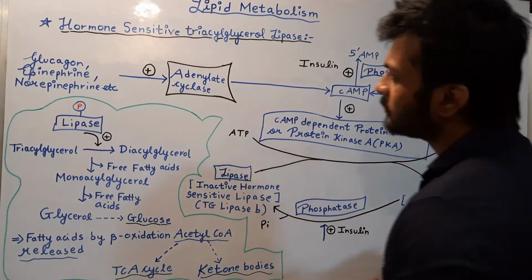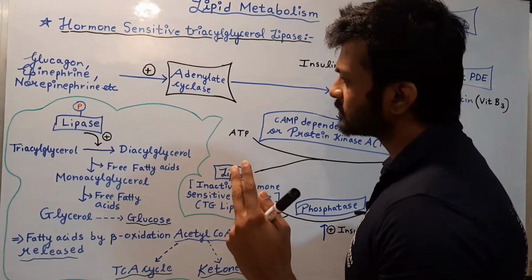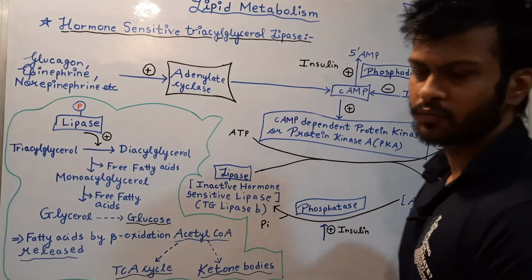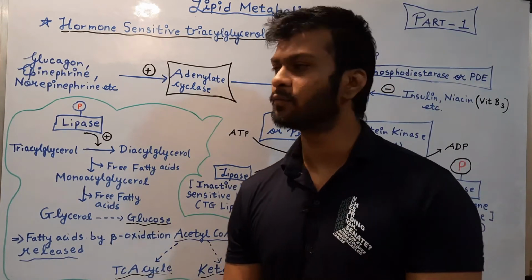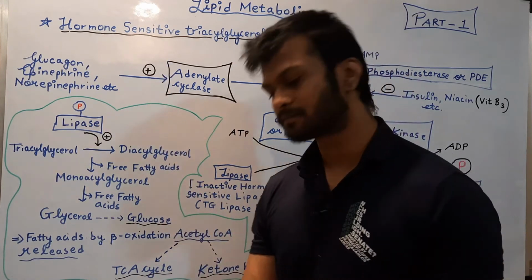So starting with it, there are mainly two types of regulations in this pathway. One is positive regulation and another is negative regulation. We will not make things complicated over here, we will understand step by step. So starting with positive regulation.